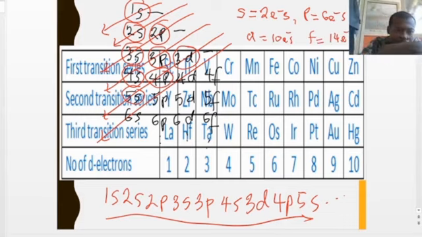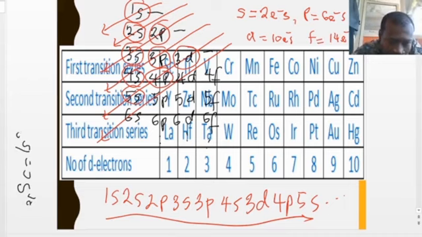For example, let's begin with scandium, Sc, with atomic number 21. That will give us 1s2 following the order, because the maximum number of electrons in the s orbital is 2.